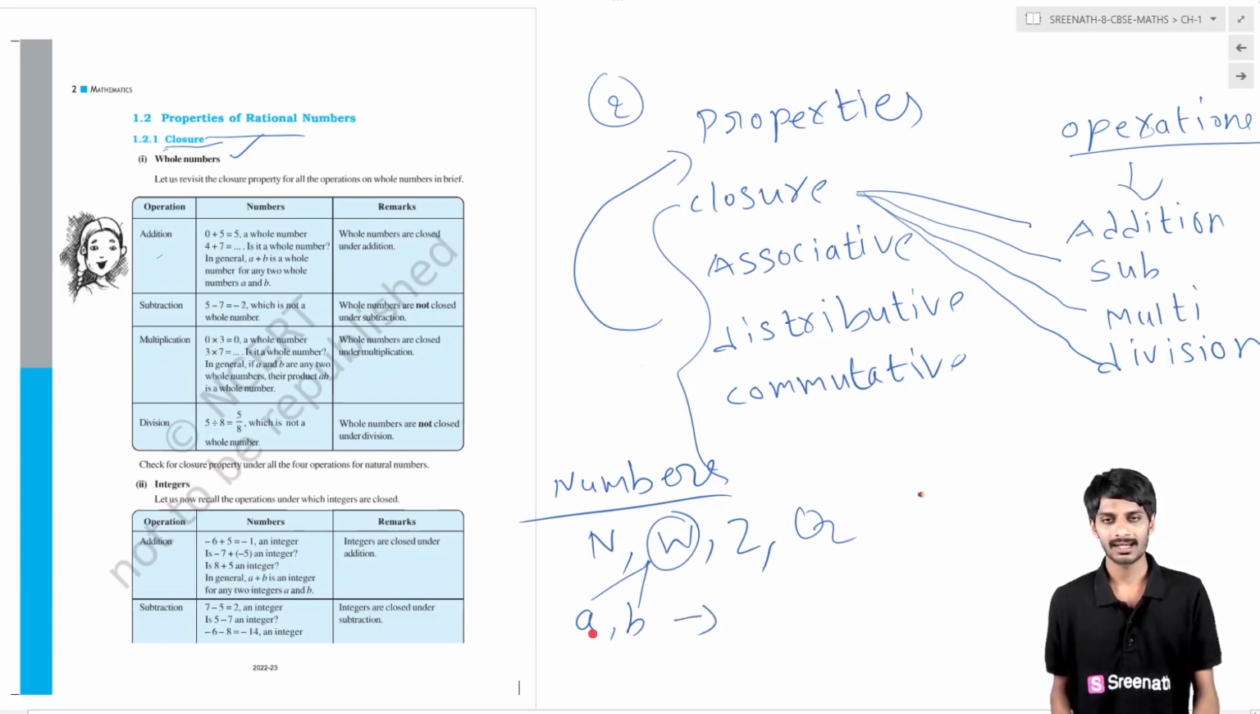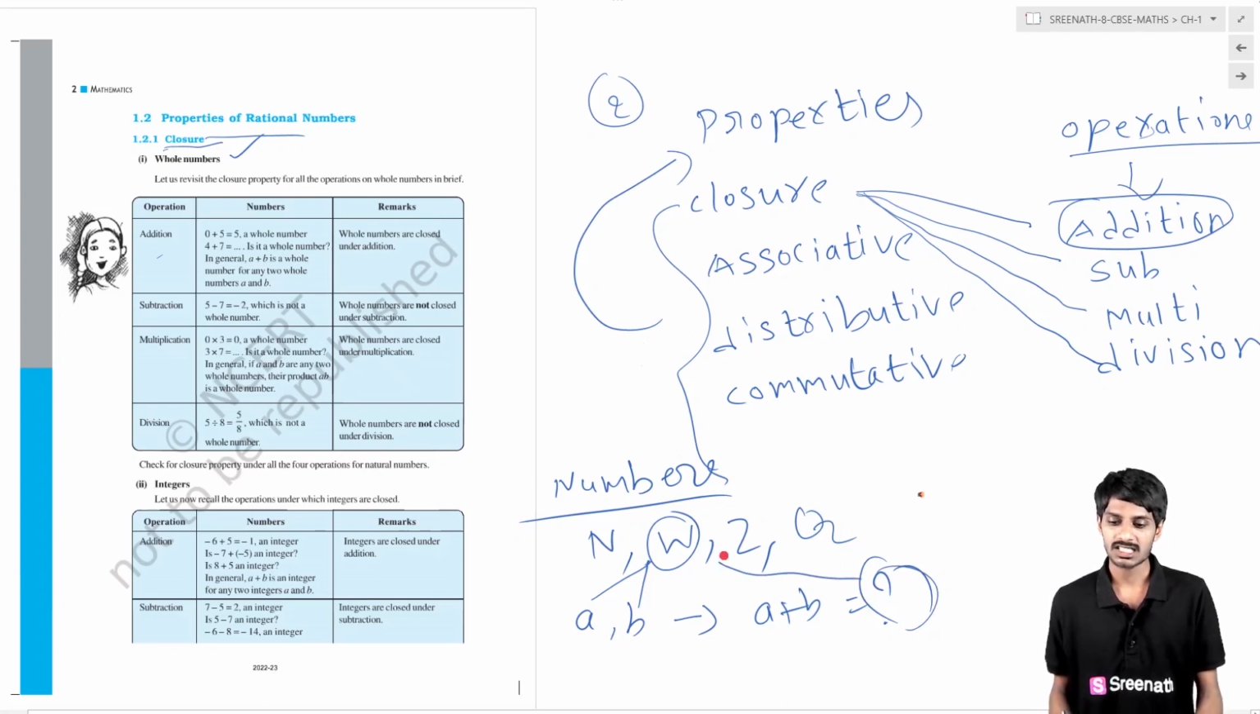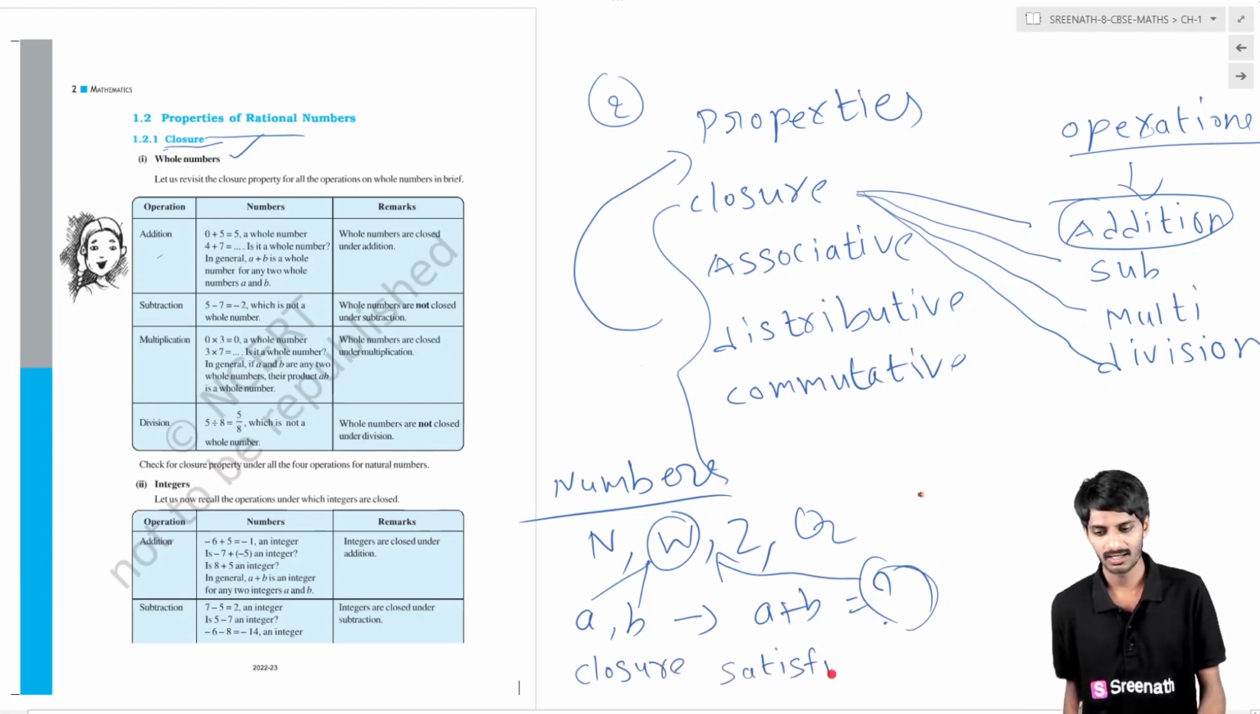Then if you add them, a plus b, it will give some result. This result must be a whole number. Only then is the closure property satisfied under addition for whole numbers.